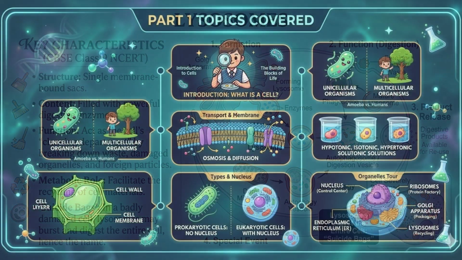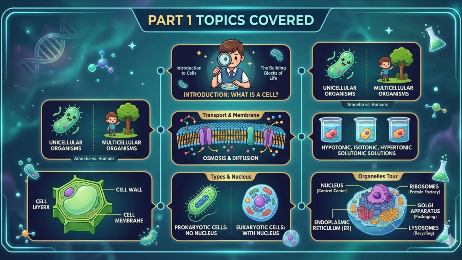That wraps up part 1 of our journey into the cell, the building block of life. Let's take a quick breath and look at the massive ground we covered today. We started right at the beginning with the introduction and answered the ultimate question, what is a cell? From there, we explored the microscopic world of unicellular and multicellular organisms, and decoded the cell's outermost security guards, the cell membrane and the rigid cell wall. We also unlocked the secrets of cellular transport, mastering diffusion, osmosis, and how cells behave in hypotonic, isotonic, and hypertonic solutions. Finally, we took a deep dive inside the cell itself to study its parts and organelles.